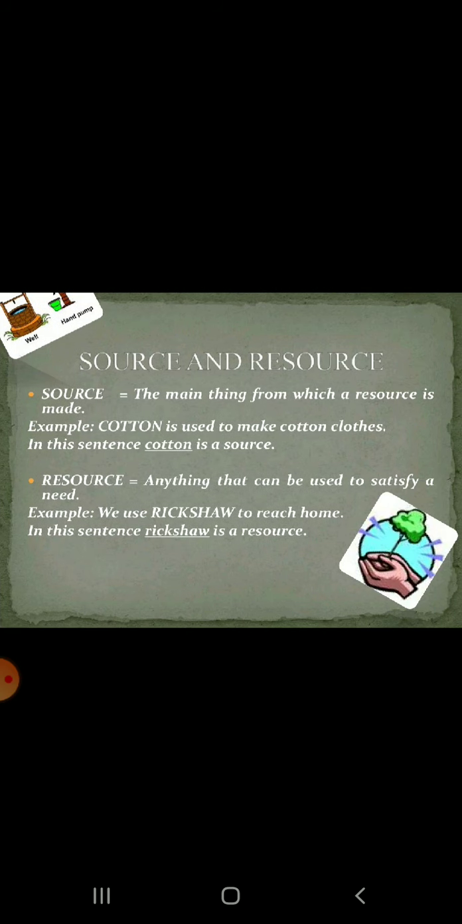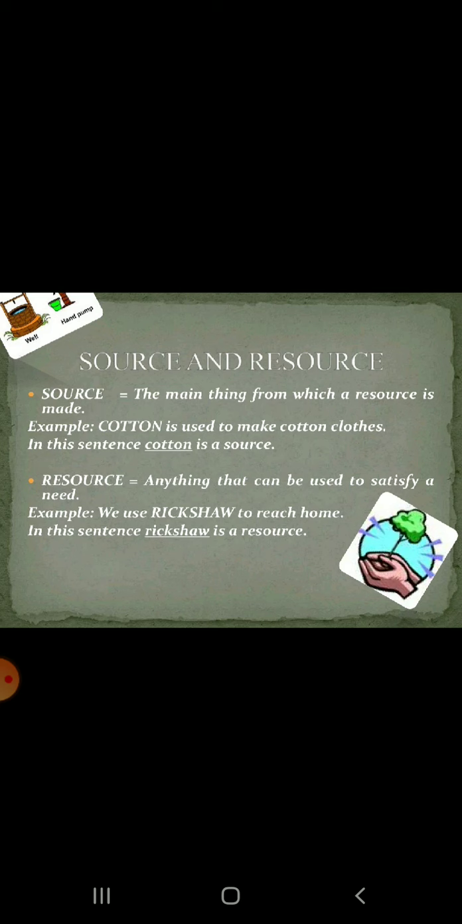Children, you might have seen different things in your house, like clothes, utensils, food grains, combs, bottle of honey, books, etc. All these things are resources. So, what does resource mean? Anything that can be used to satisfy a need is called a resource. Okay, anything that can be used to satisfy a need is a resource.